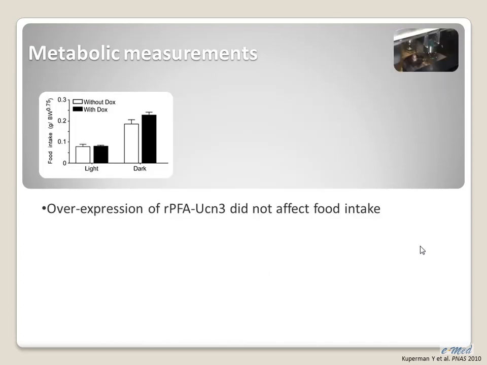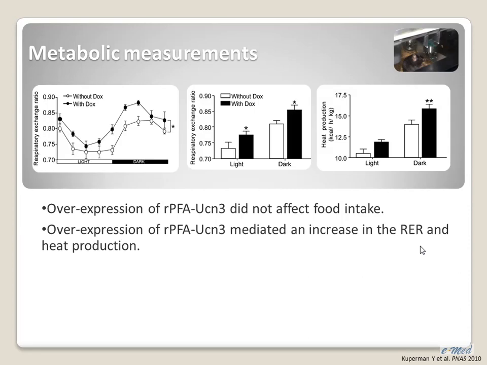When we tested these mice in metabolic cages, we saw that overexpression of urocortin 3, again, specifically only in this site of the perifornical area, didn't affect the mice's food intake. However, overexpression of urocortin 3 did mediate an increase in the heat production of the mouse and in the respiratory exchange ratio, which is the ratio between the carbon dioxide produced to the oxygen consumed. This suggests that the mice utilize more carbohydrate and less fat as a source of energy. It's not that the mice chose a different food source, but an interchange in fuel utilization.